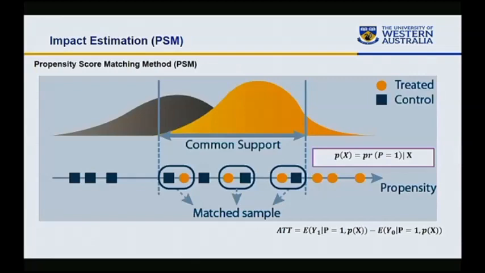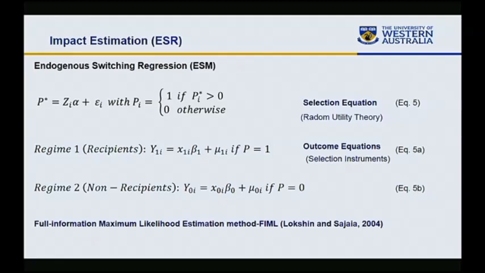But the problem with this propensity score matching method is that we are controlling for observable characteristics here, but it does not control for unobservable heterogeneity between recipients and non-recipients. So we need to control for that, and for this we use endogenous switching regression methods.